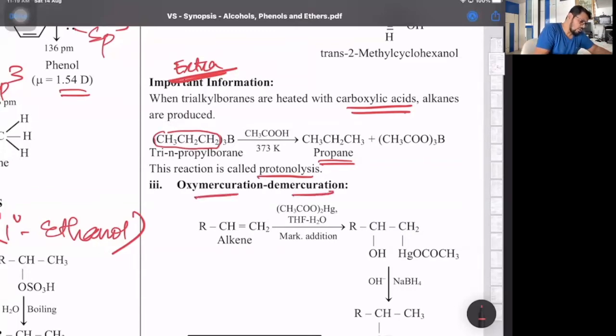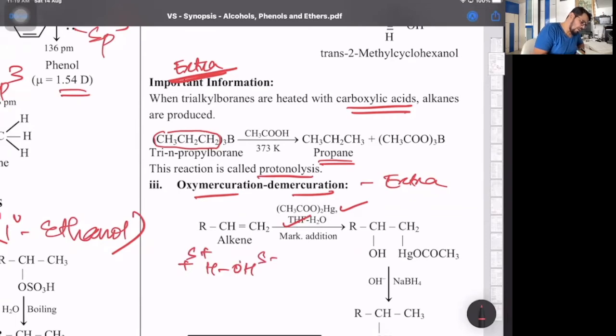Oxymercuration, demercuration. This is also an extra reaction, that is addition of mercuric acetate in presence of THF as a solvent. Here also in the paper, it comes mercuric acetate, THF, and then oxidation. All you do is same. Alkenes add water according to Markovnikov's rule. So oxymercuration, demercuration is like hydration. Add water according to M rule. That's it. The whole reaction is not required. To the alkene, just add water. So simple.